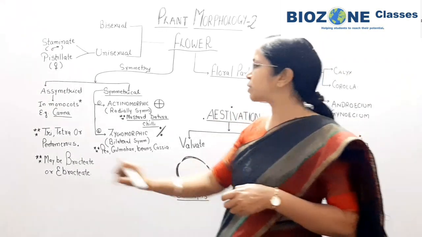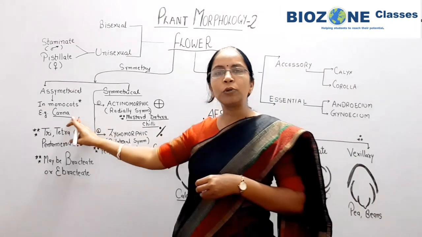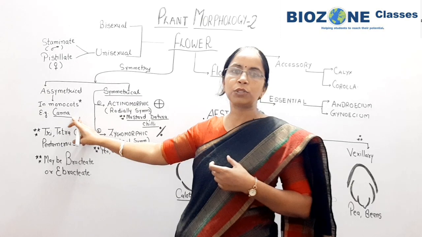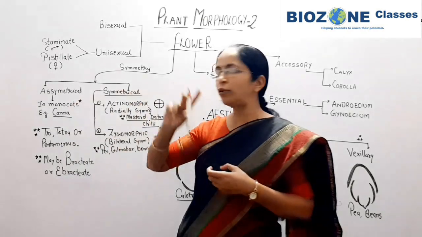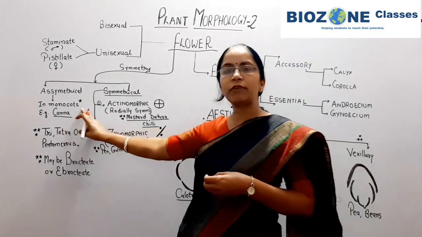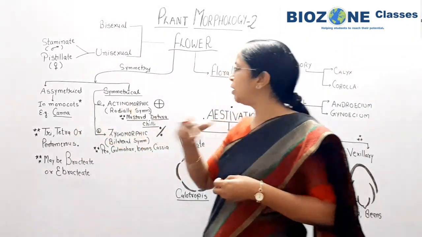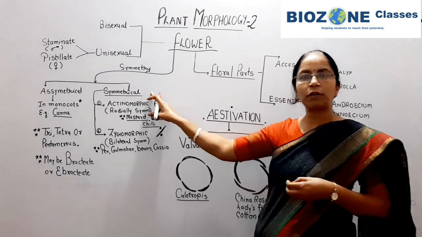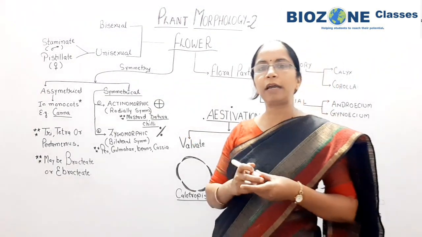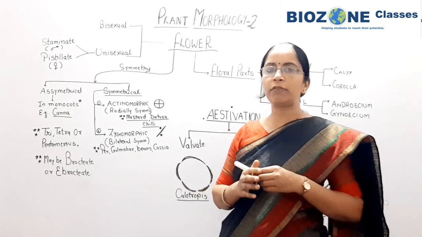So cleistogamous flower, for example, you remember canna is again one of the good examples for the cleistogamous flower. So canna, you remember, for two examples: that cleistogamous flower as well as for the asymmetrical flower. Now we come towards the symmetrical flower. That flower at least from one radial plane can be divided into two halves, equal halves.